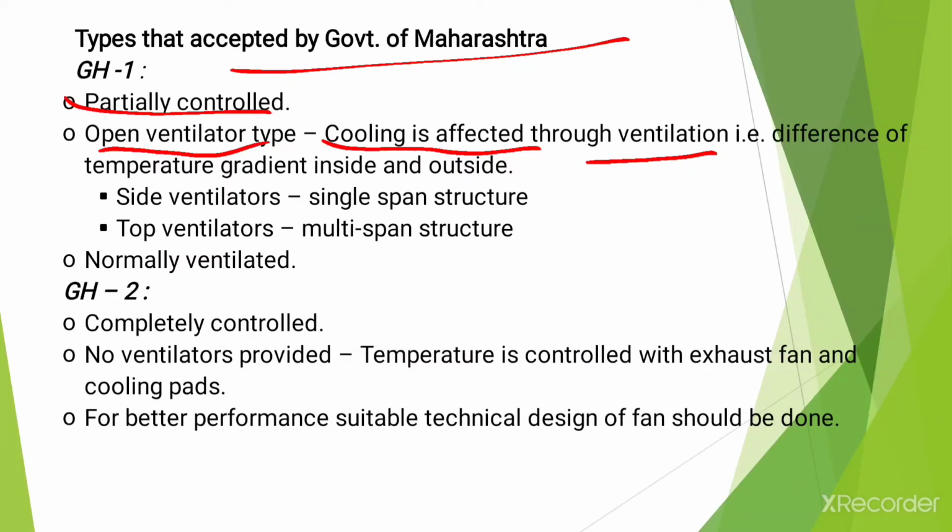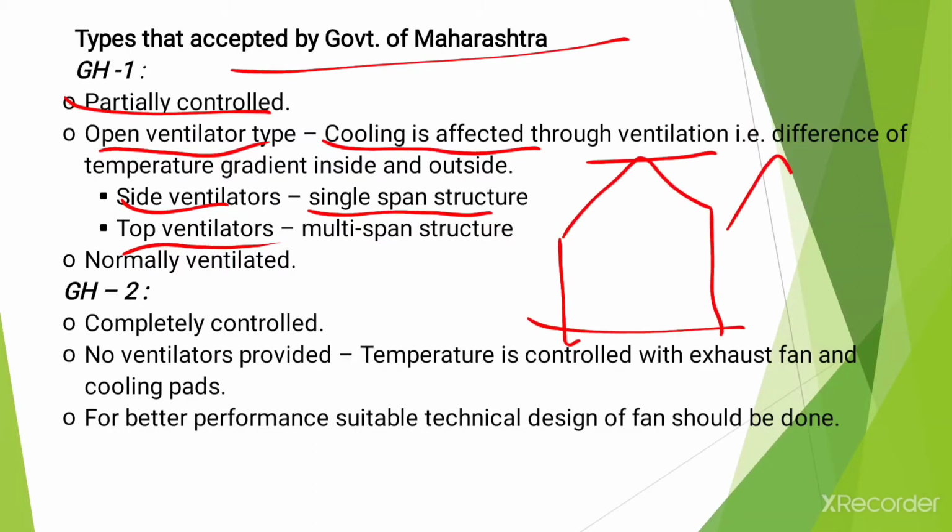Two types of ventilators are used: side ventilators for single span structures and top ventilators for multi-span structures. Single span structures means like this, and multi-span structures means like this. Then normally ventilated structures.